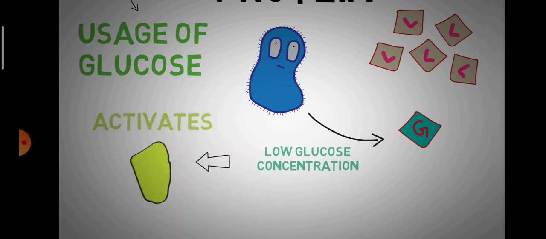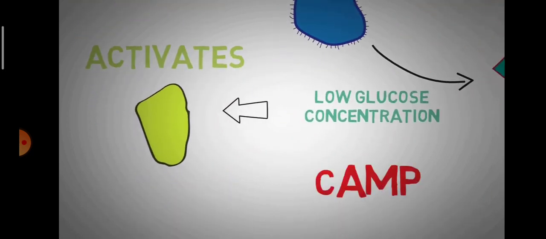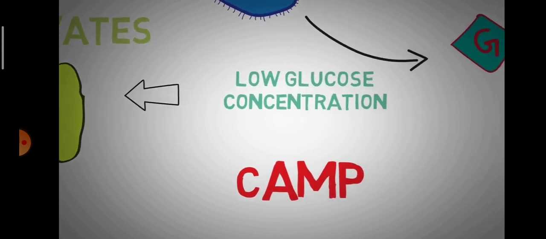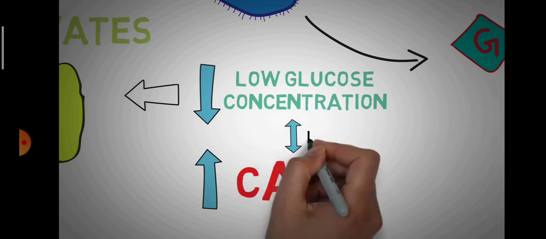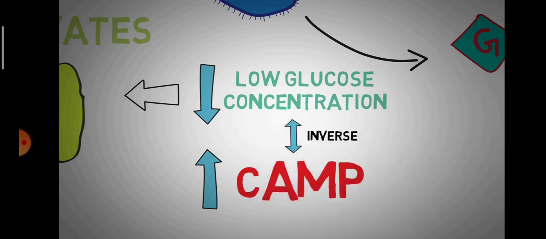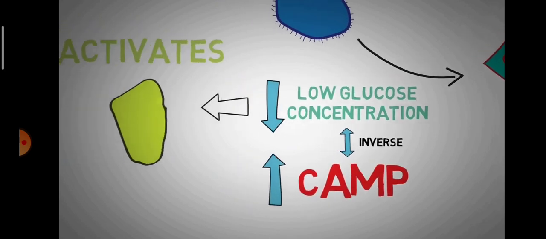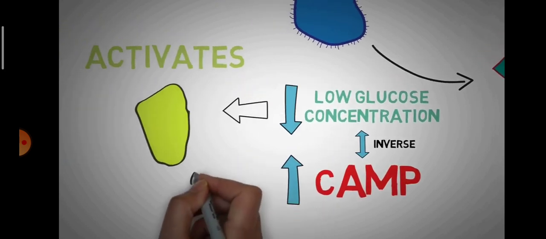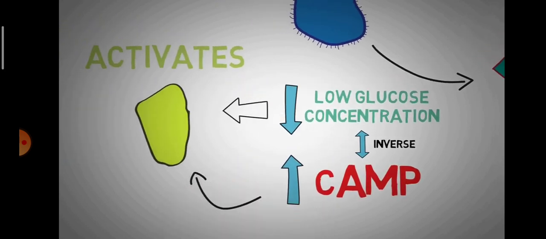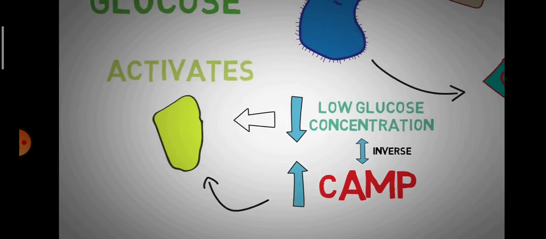This is essentially mediated by cyclic AMP. This concept is a little long and requires a deeper discussion, but for the sake of simplicity, you can just remember that whenever the glucose concentration in the cell decreases, the cyclic AMP levels in the cell rises. Glucose concentration and the cyclic AMP levels have an inverse relationship. The raised cyclic AMP levels activate the CAP protein, signaling the DNA that glucose has been used now and it is time to make new enzymes for digestion of lactose.